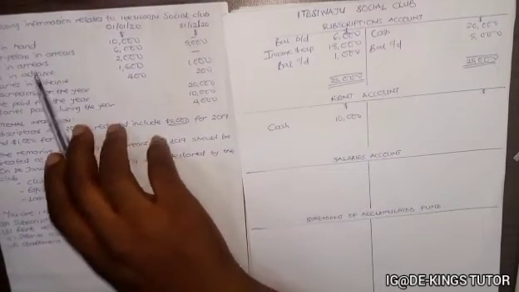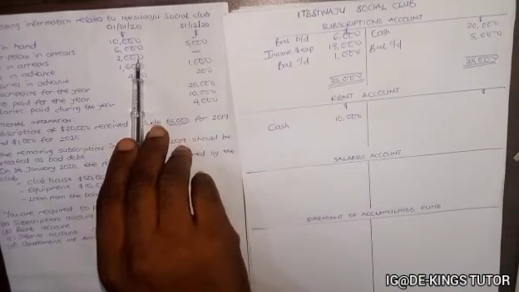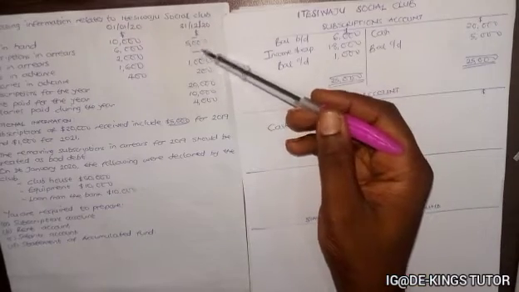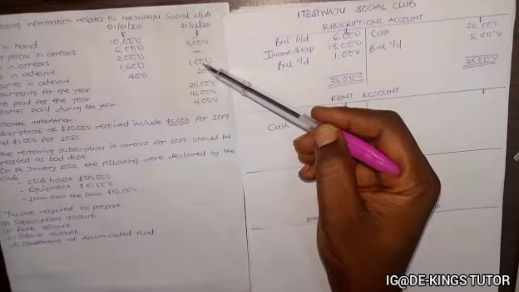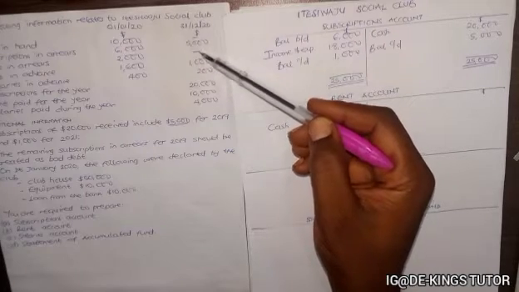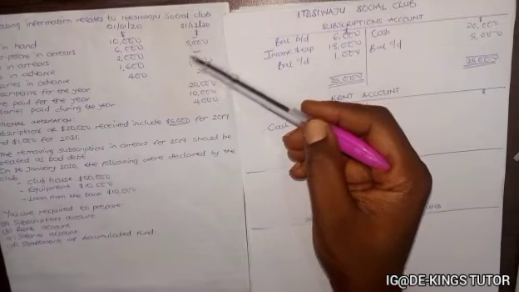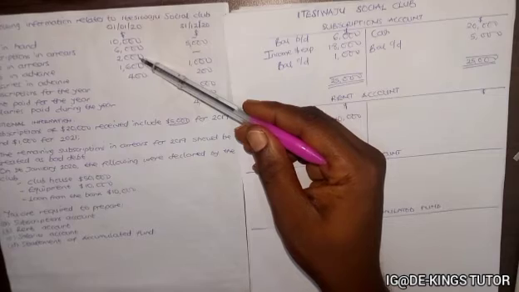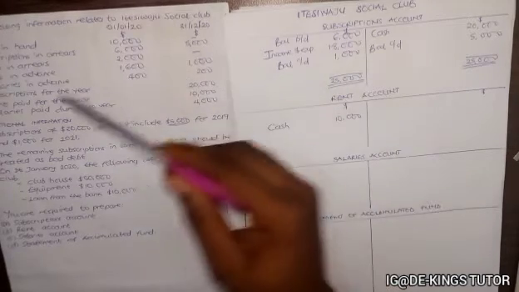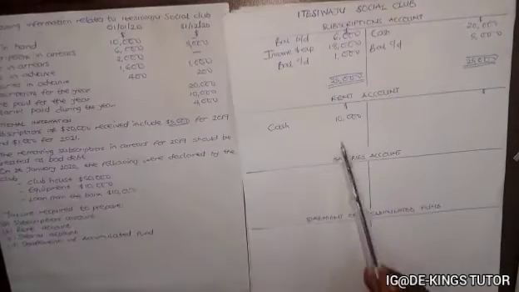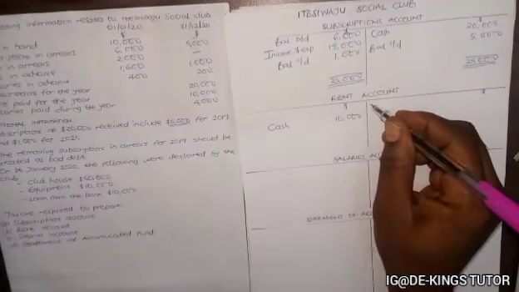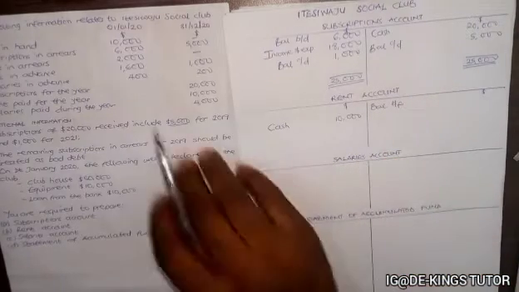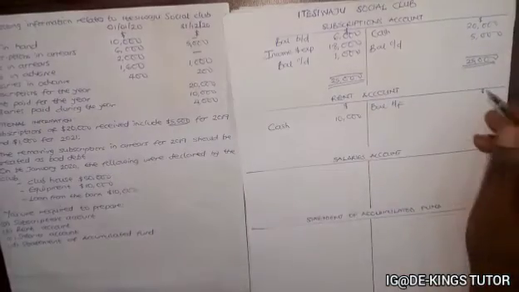Now, like I've said before, these are the beginning first. For the recent year, arrears you add, advance you less. But any date that is not for the recent year, you do the reverse of what you're supposed to do. So if we're supposed to add for arrears, then for the first, we less. So rent in arrears, we're lessing it from the normal cash. So it will be here as balance brought forward, how much? 2,000.